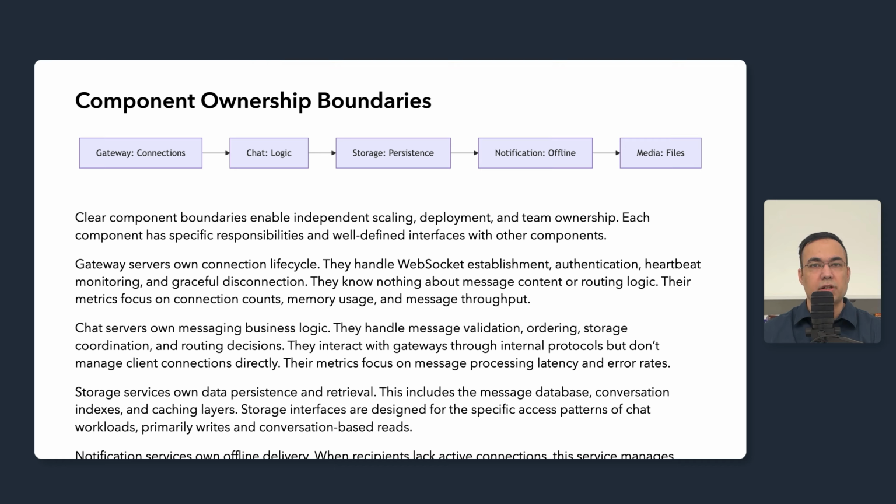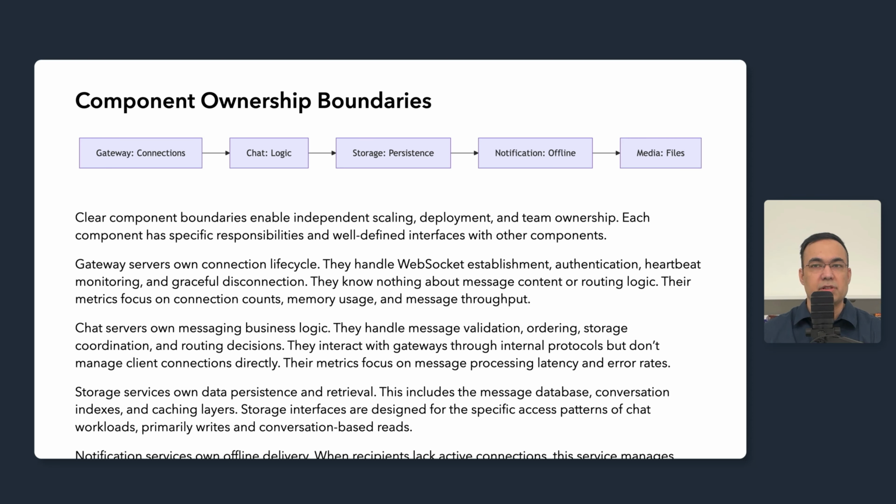Gateway servers own connection lifecycle. They handle the WebSocket establishment, authentication, heartbeat monitoring, and graceful disconnection. Gateways know nothing about message content or routing logic. Their metrics focus on connection counts, memory usage, and message throughput. A team operating gateways cares about connection capacity and network efficiency, not message semantics.